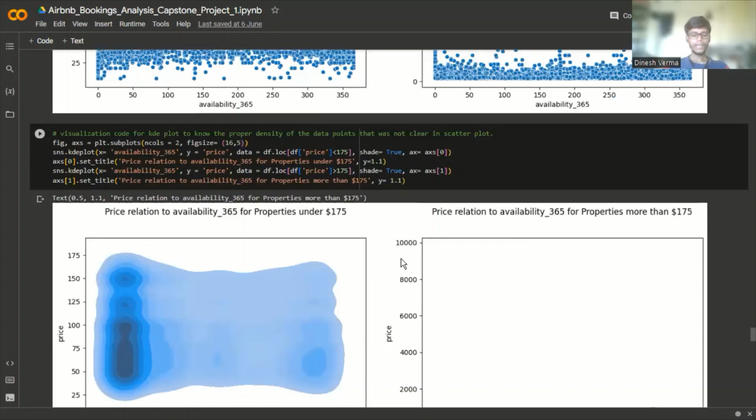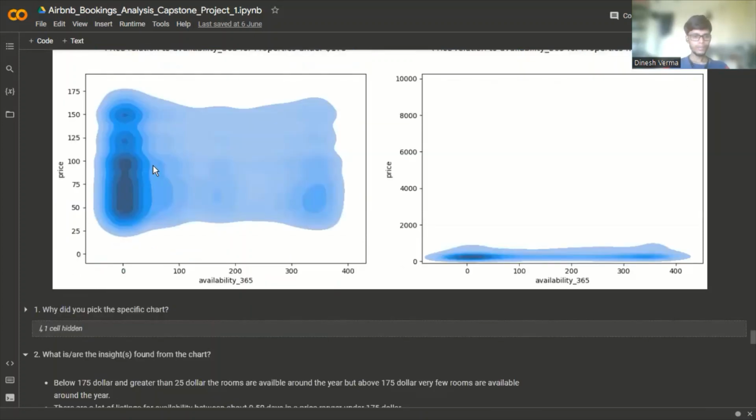There are a lot of listings with availability between about 0 to 50 days in a price range under $175, from this 2D density plot.